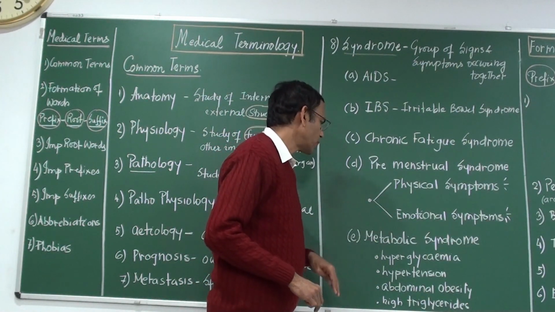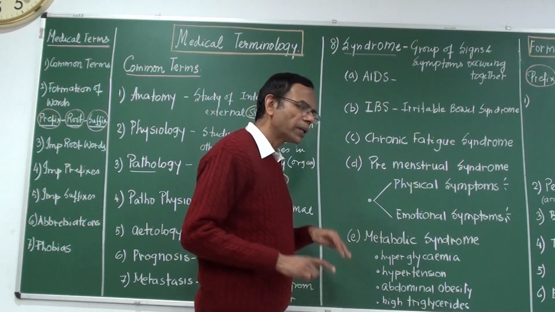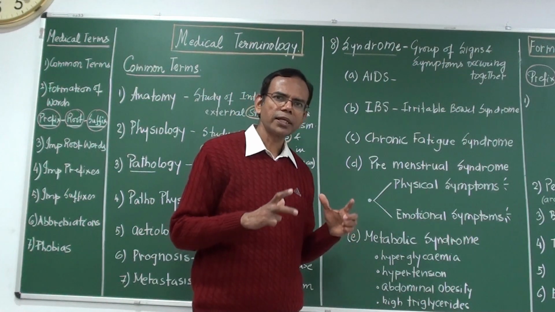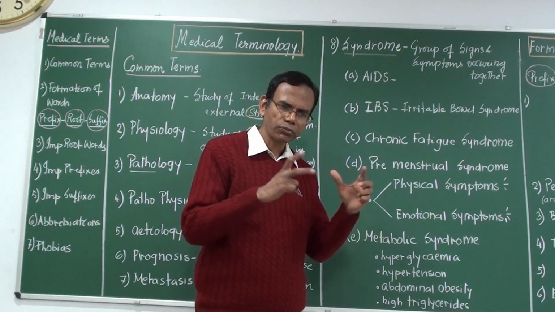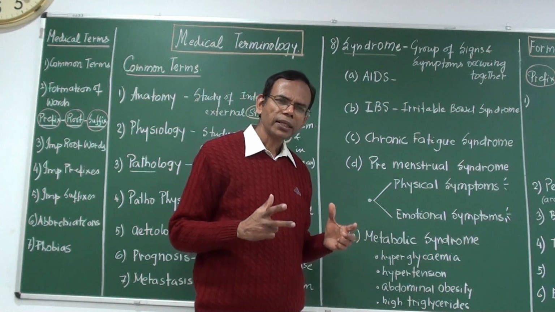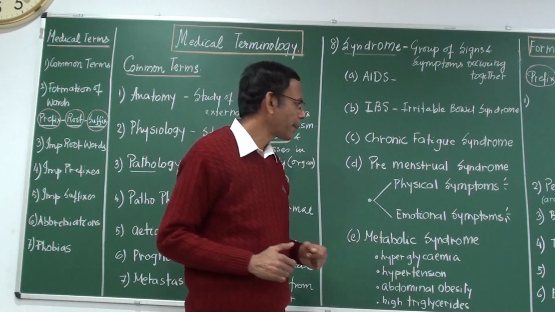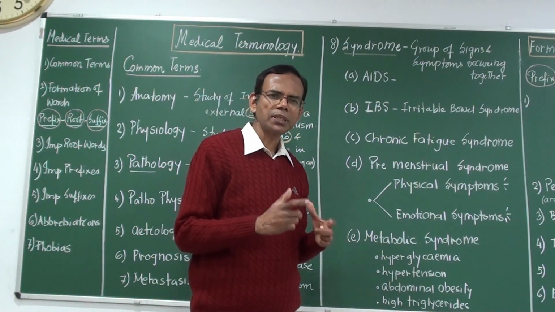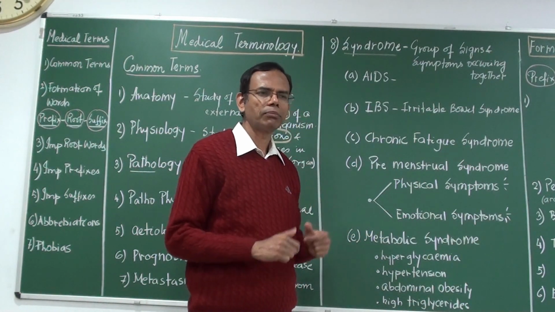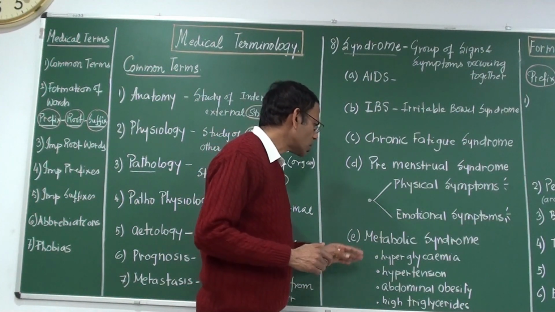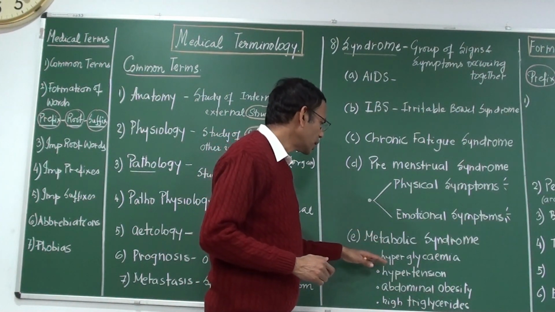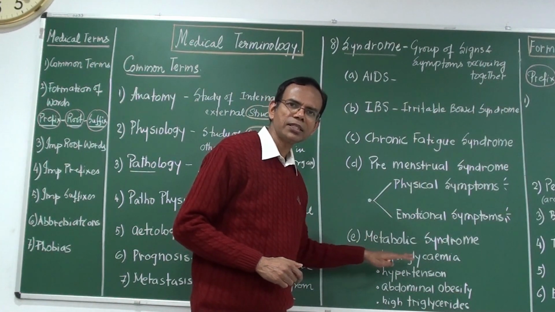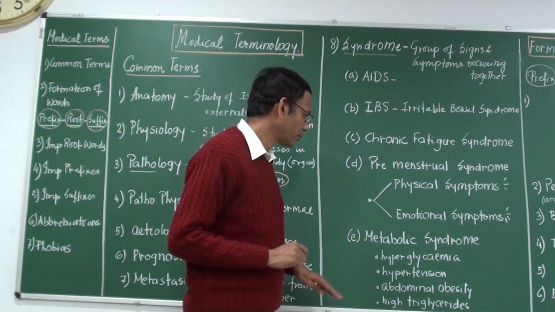Metabolic syndrome. What is this metabolic syndrome? What is metabolism? Metabolism is a full set of chemical reactions that are taking place inside our body. Metabolic syndrome means that metabolism is impaired, that is, not working fine. Because of the metabolic problem, he or she may have hyperglycemia, that is high blood sugar.